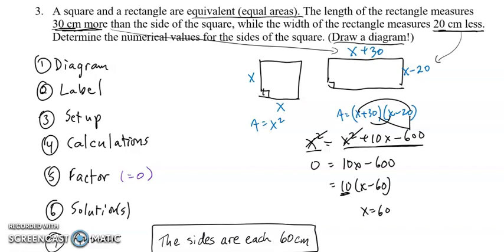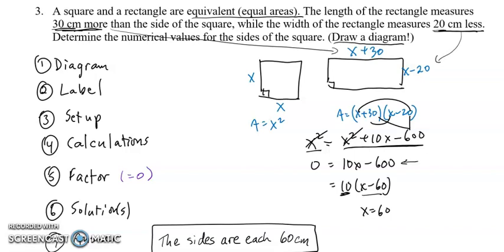So you set up the area of the square and the area of the rectangle. Just like before, you can't start doing any factoring or anything like that until you bring everything to the same side. In this case, I brought it over to the right-hand side. The x squared terms disappeared, but I can still solve it by factoring the GCF 10 out of there. And I find out that the solution to that bracket is x is equal to 60.